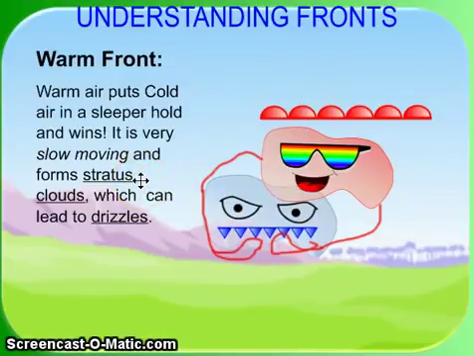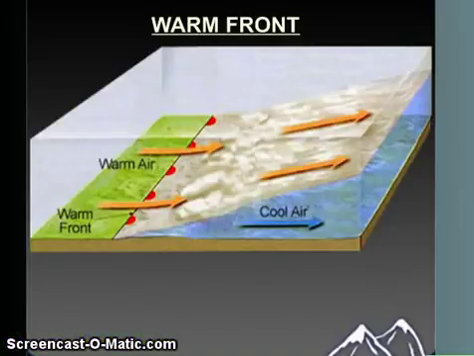So we're going to have some drizzle, which can stay around for a few days. And these are formed from stratus clouds. Okay, a real picture of what that might look like. You notice that the warm air is moving toward the right. You can see that the warm is winning, and it's sliding up and over the cold air, and it does it really slow.